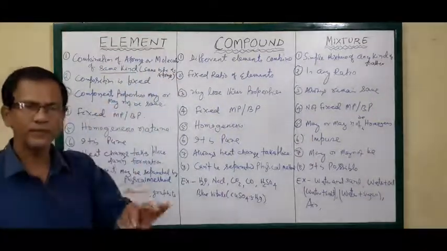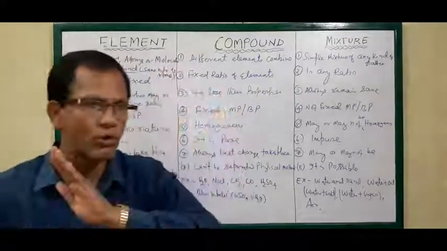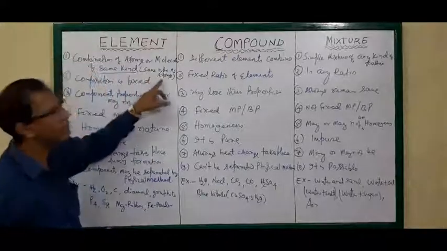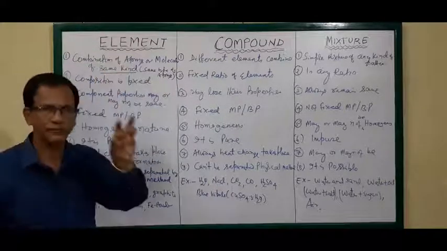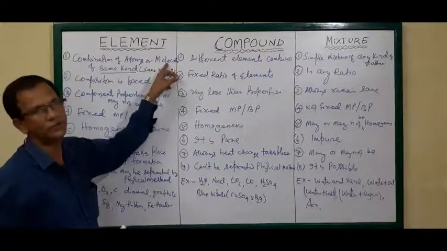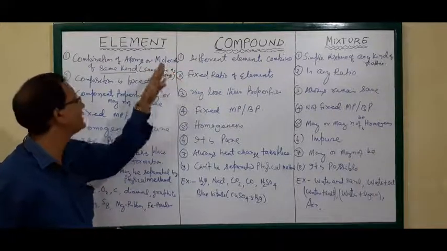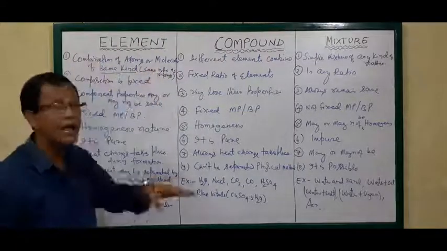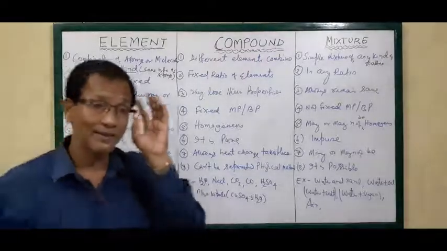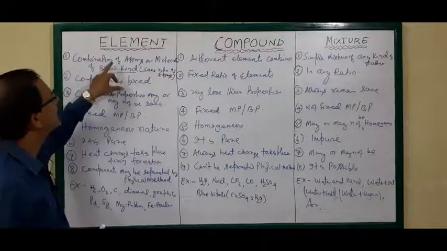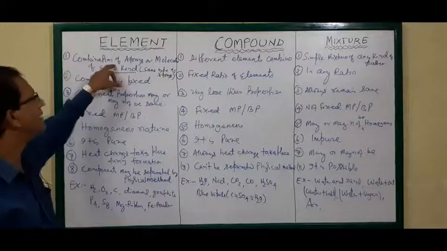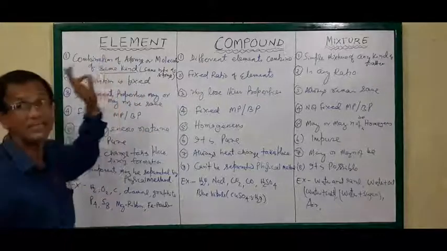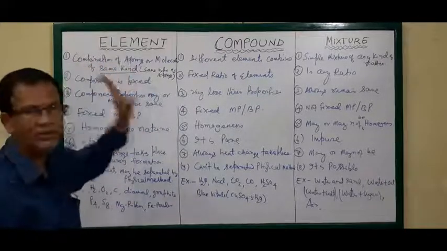Element means made of the same kind of atoms. No different atoms combined, only the same type of atoms. Either it is made of atoms or of molecules. We'll discuss examples later. So the same kind of atoms, or the same kind of molecules having the same type of atoms, are present in the element. There is no difference in atoms. This is called an element.